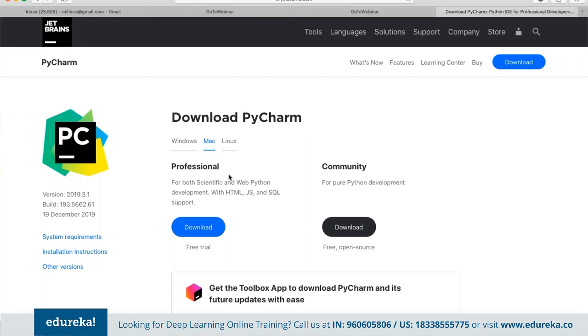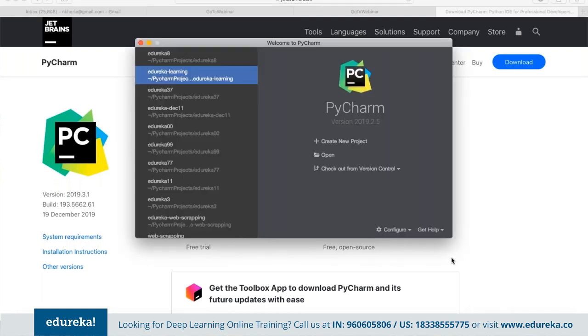We also get a complete community edition as well. We have the professional edition, which we can use for integrating Python with other systems. If we are developing a full project, we can use the professional edition, or if you're looking to develop on core Python, we can use the community edition, which is free of cost. Once we have downloaded this, we can open it up.